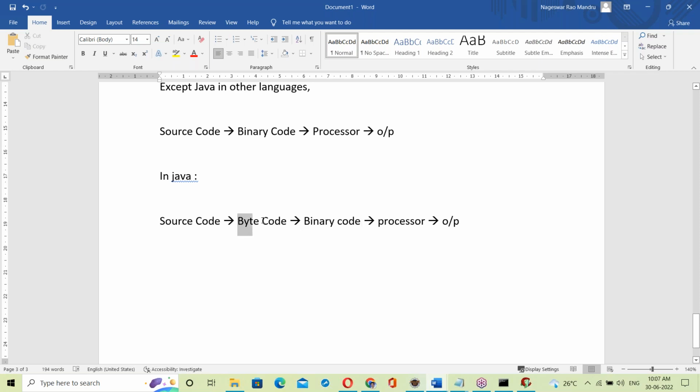In Java, byte code was introduced. Why was byte code introduced here? To make Java independent of platform. Okay, source code to byte code. Who will convert it? Let us see. Source code to byte code is done by the Java compiler.